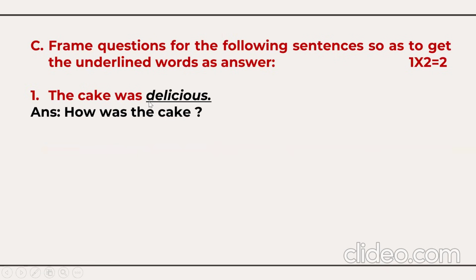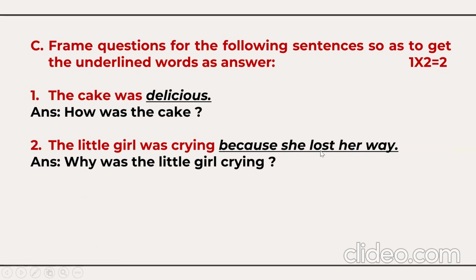So the cake was delicious. So we need to frame the questions to get this underlined word as an answer. How was the cake? Second, because she lost her way. To get this answer, we need to frame the question. Why was the little girl crying? So reverse engineering, you have to do it here.